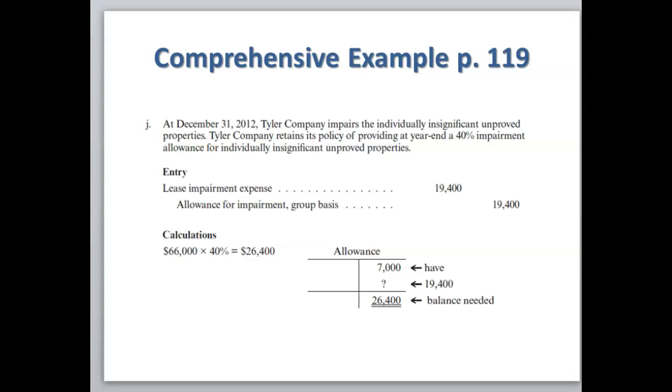That's what we want the ending balance to be in the allowance account. We currently have $7,000 left, so the difference between those two numbers is $19,400. So we're going to debit lease impairment expense for $19,400 and credit the allowance for impairment group basis, $19,400.